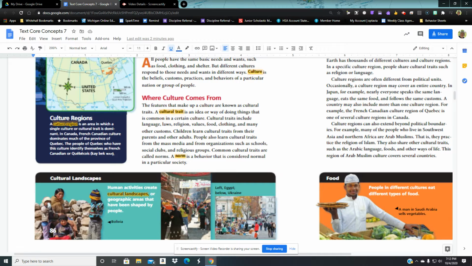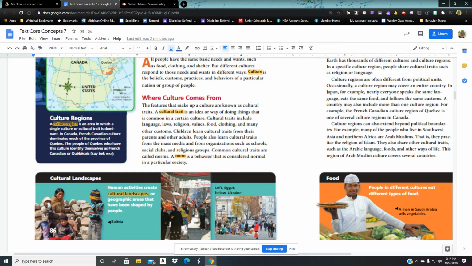Common cultural traits are called norms. A norm is a behavior that is considered normal in a particular society. A norm can be that we greet each other with a smile or we wave to say hello. Be sure to read the edges. There are some important yellow highlighted words.